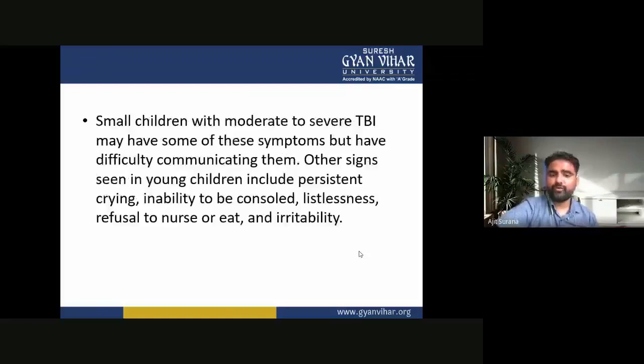Now, small children with moderate to severe TBI may have some of these symptoms but have difficulty communicating them. Other signs seen in young children include persistent crying, inability to console, listlessness, refusal to nurse or eat, and irritability.